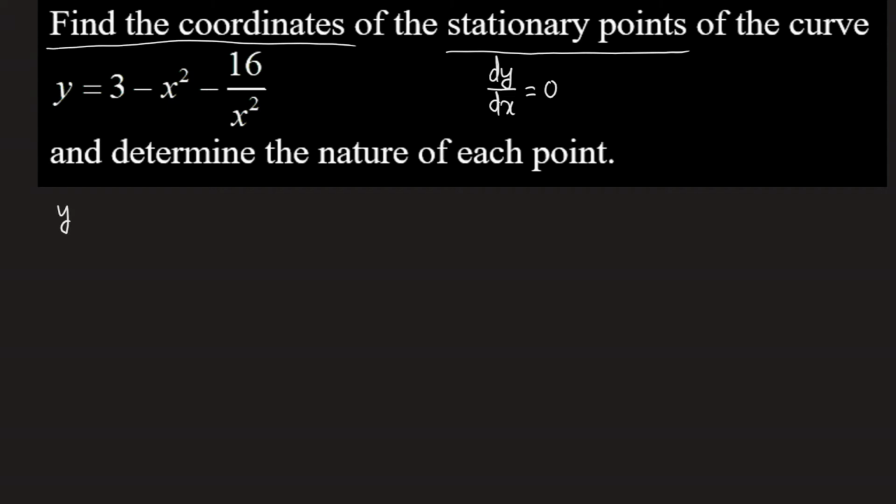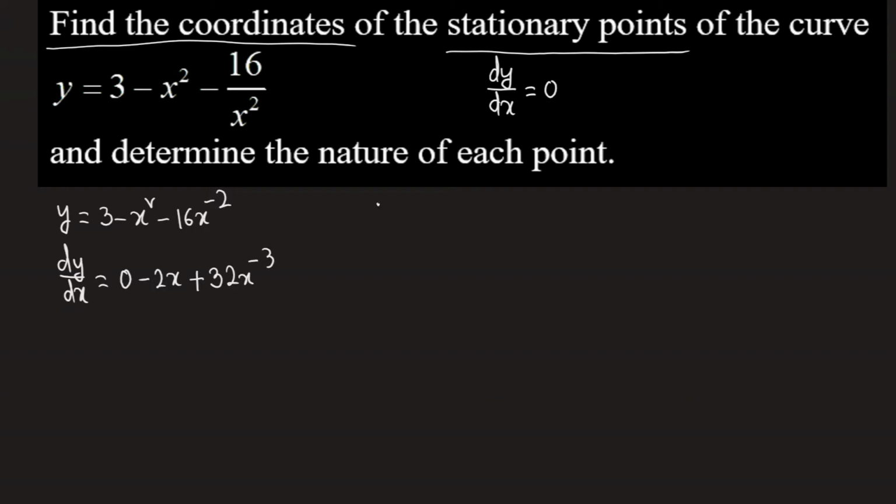So let me do the differentiation first. We can write the expression like this: 3 minus x square minus 16 x to the power minus 2. Then our dy by dx, 3 gives us 0, minus 2x, minus minus plus 32 x to the power minus 3.